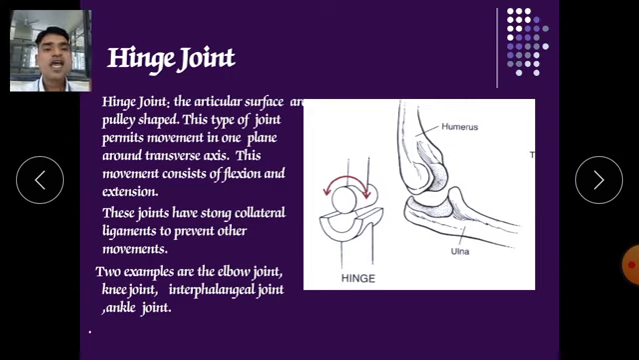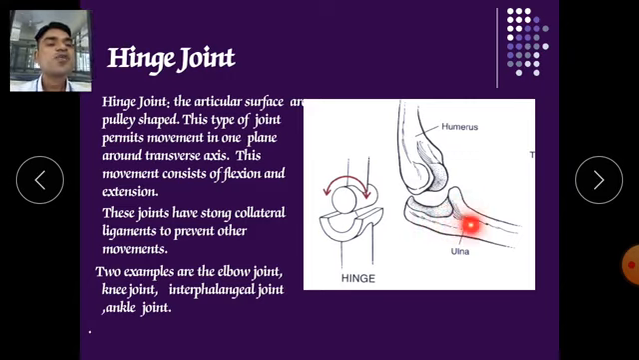These joints have strong collateral ligaments. Here you can see these strong collateral ligaments prevent the other movements. They will move only in one direction, like this, only right and left. For example, the knee joint will move only backward and straight. So it won't move beyond its limits.